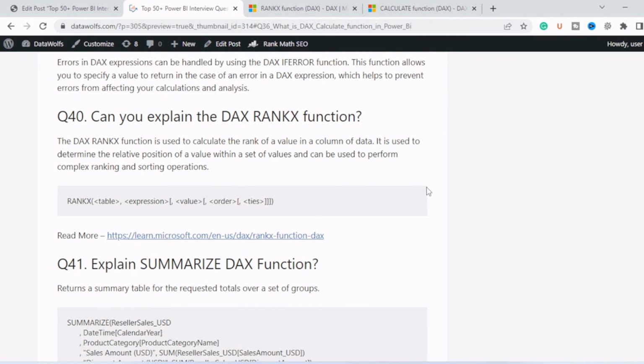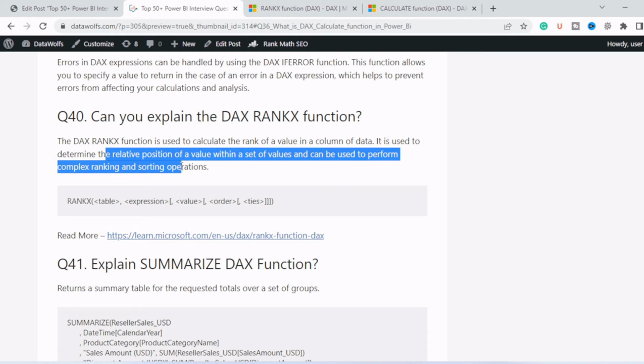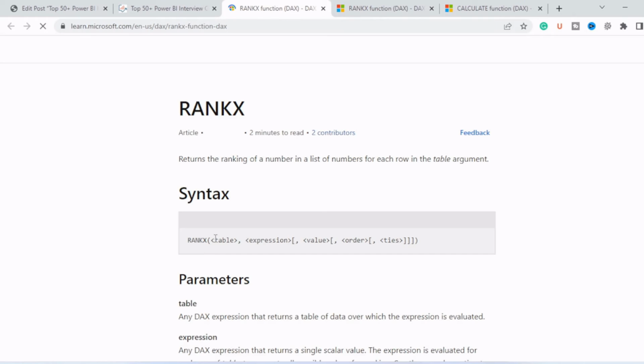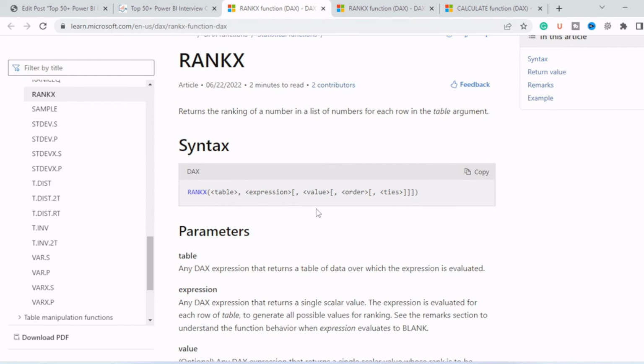Now the next question is, can you explain the DAX RANKX function? The RANKX function is used to calculate the rank of a value in a column of data. It is used to determine the relative position of a value within a set of values and can be used to perform complex ranking and sorting operations. So this is the syntax of the RANKX function: RANKX, table, expression, value, order and ties. You can go and learn more about the RANKX function from this link from learn.microsoft.com.